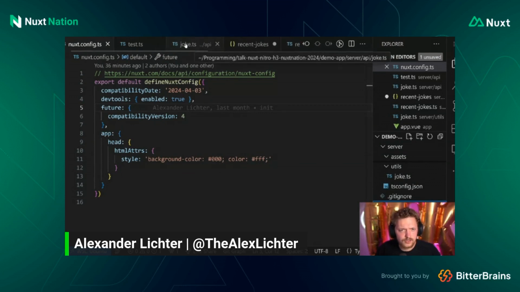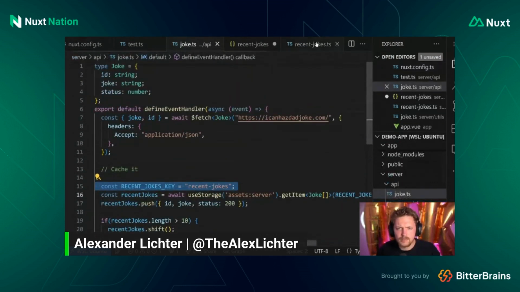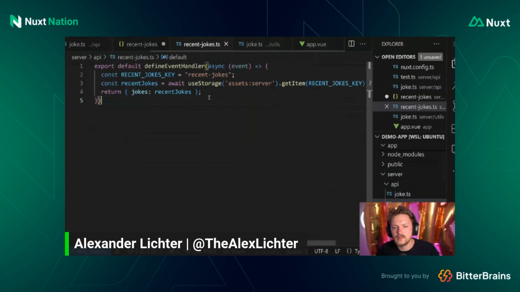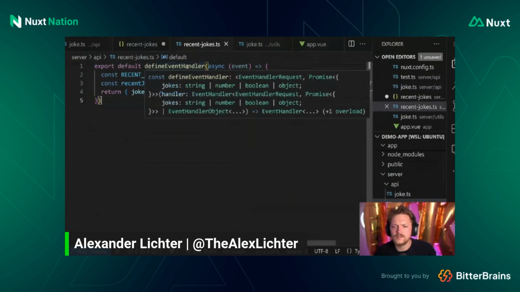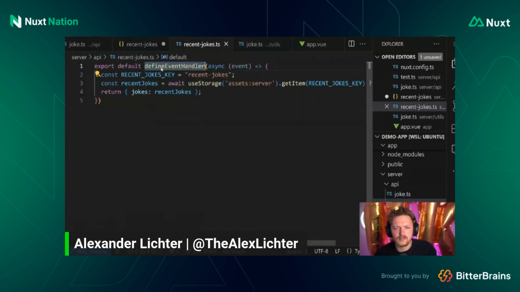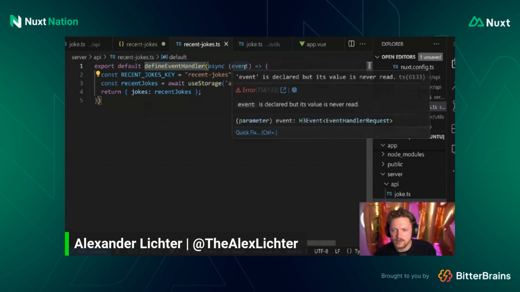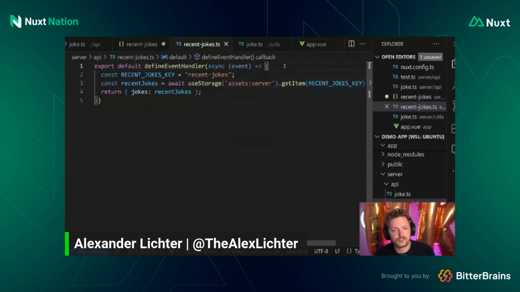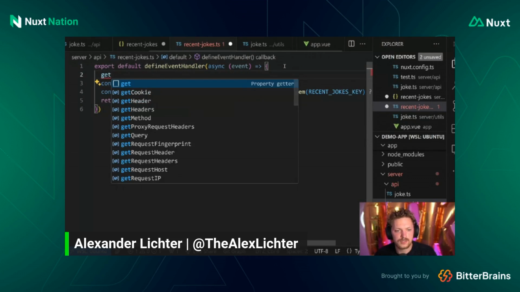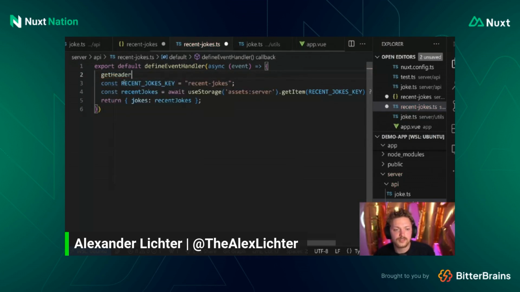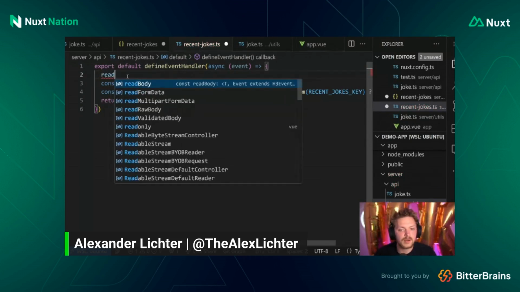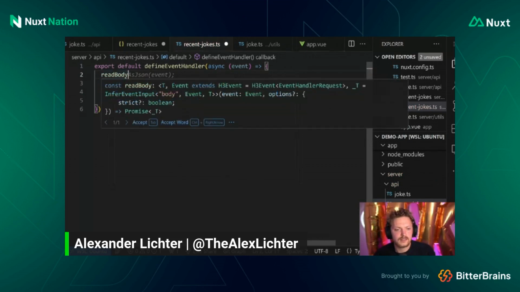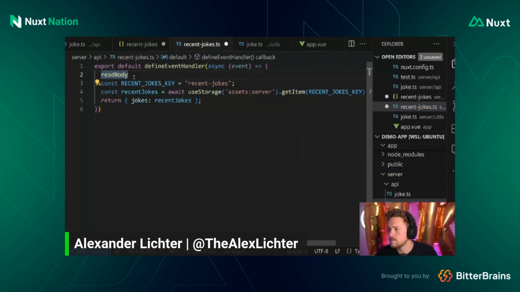And very interestingly, you might wonder, okay, where in that part is H3 coming in? Maybe that's a good point to show, because this defineEventHandler, well, that's actually something. The event here is of type H3Event, right? It's not used, but it's an H3Event. So the event and everything underlying comes from the HTTP framework H3. Also, if you use something like getHeader, all the helpers to say, hey, I want to read a body and everything, we see they are all auto-imported, and they all come, luckily, from H3 to make our life a little bit easier.